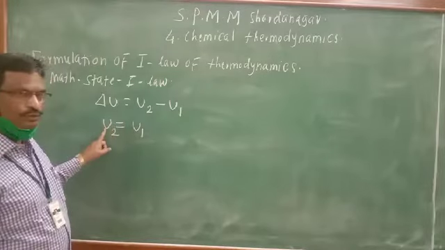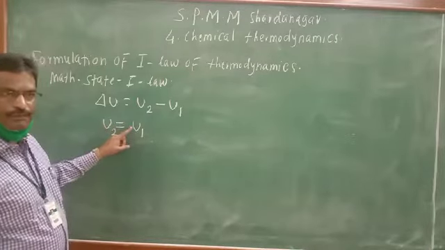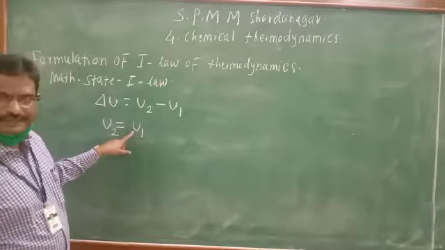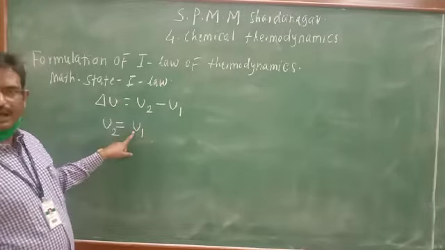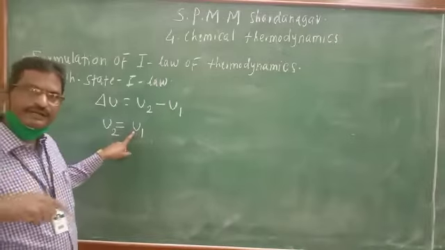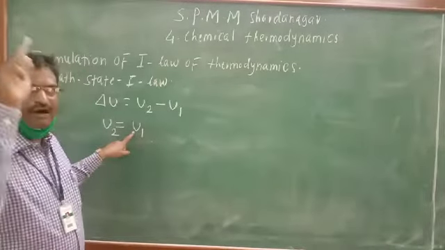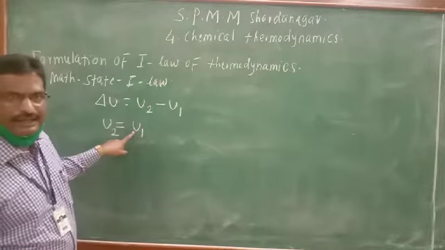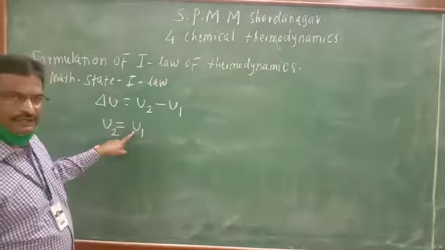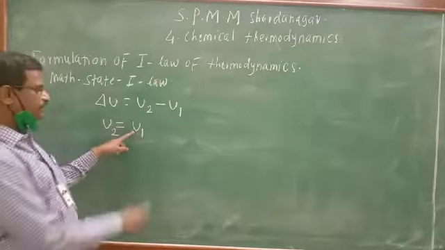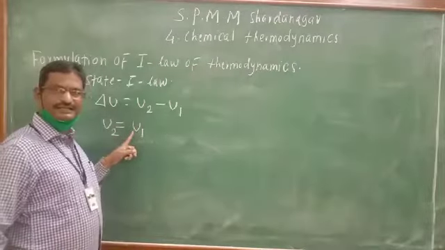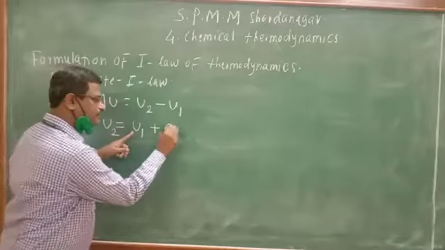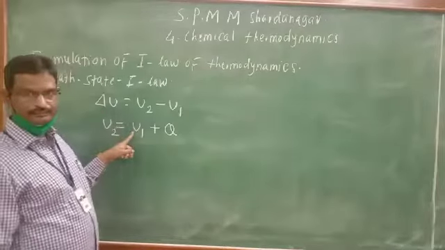So U2 can be obtained from U1, where it either increases or decreases. For an increase in internal energy, we have studied that the internal energy U1 in the initial state can be increased whenever the system is heated.